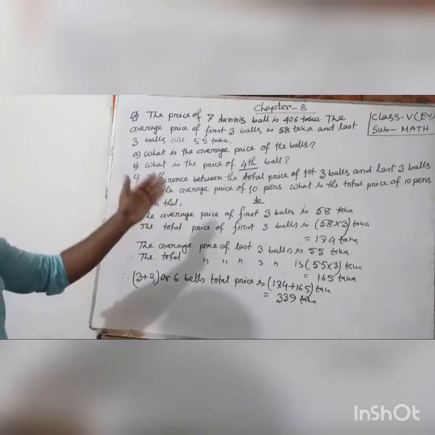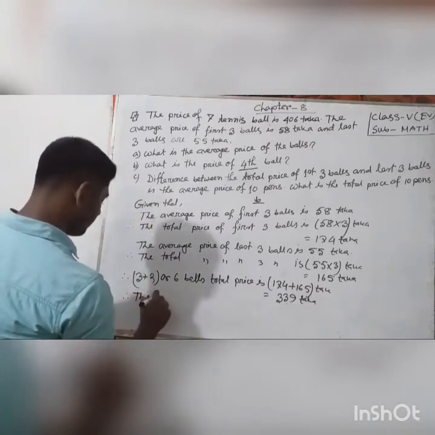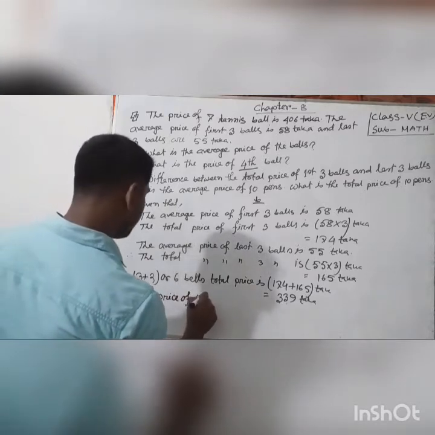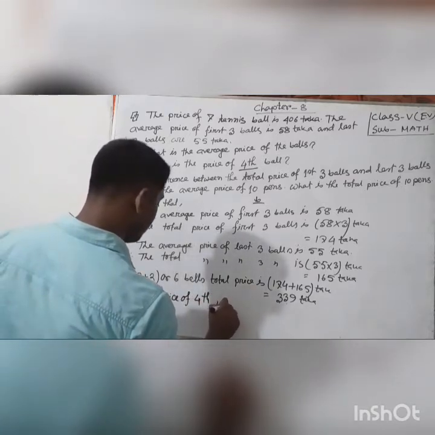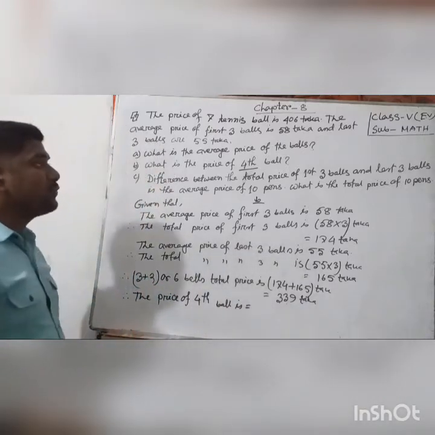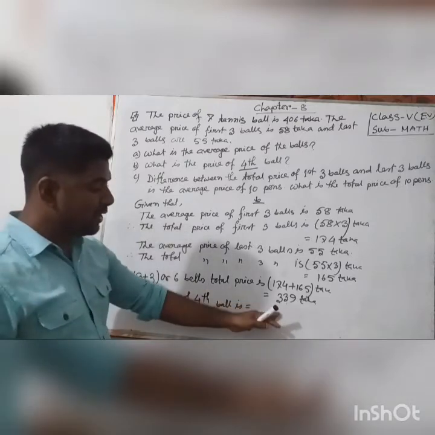So it is very easy to find the price of the fourth ball. We can write the price of the fourth ball is: 7 tennis balls price is 406, and 6 tennis balls price is 339 taka.